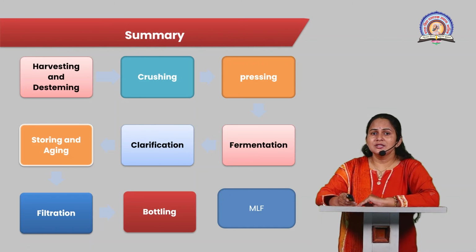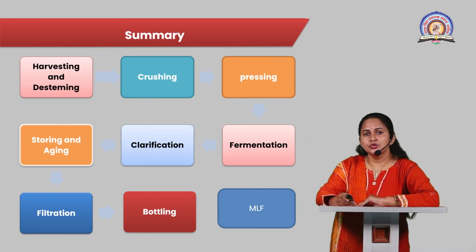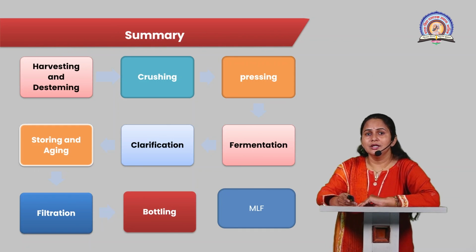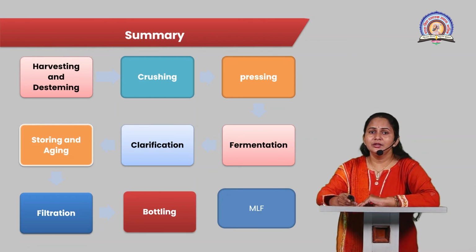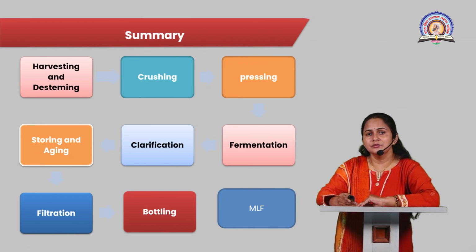The first step of the winemaking process is harvesting and destemming. Harvesting is done in the vineyards, which is the collection of grapes in the vineyard, and it is sent to the winery where the destemming and the other processes are done. After that, the crushing is done after the destemming process. Crushing is nothing but the squeezing of the grape, which gives unfermented grape juice, skin and other solid particles, which is called the must.